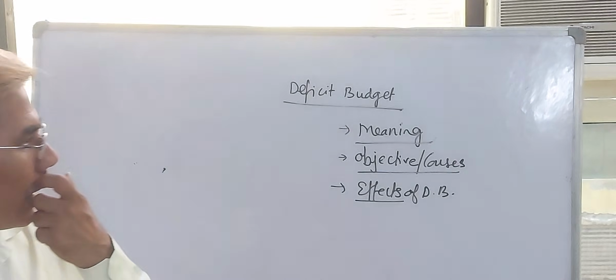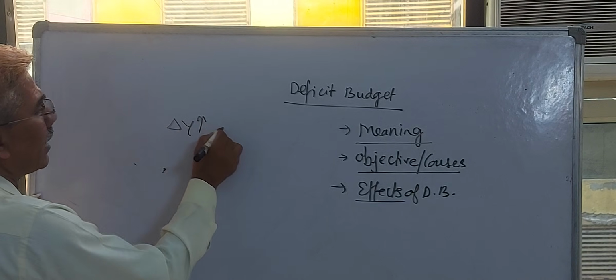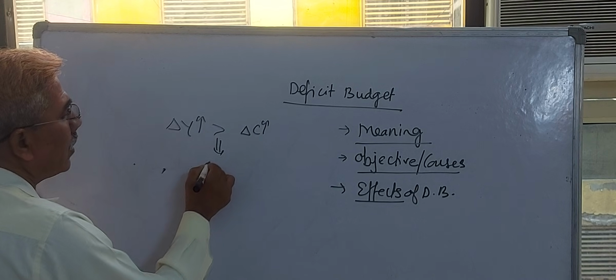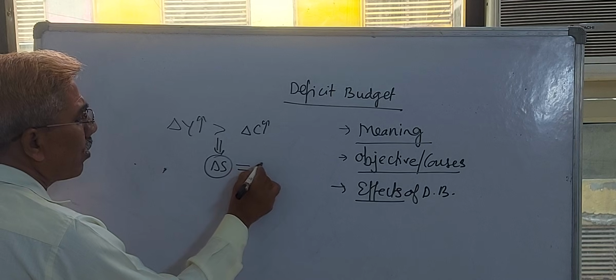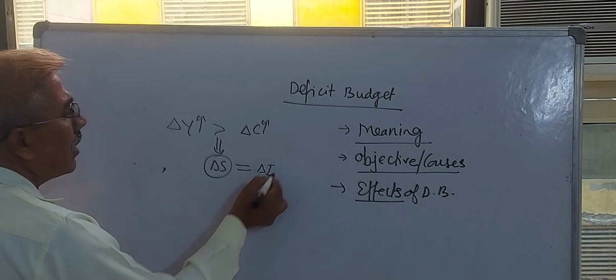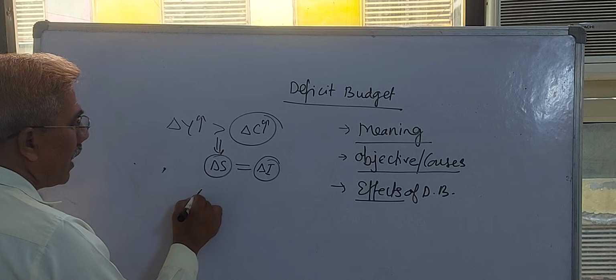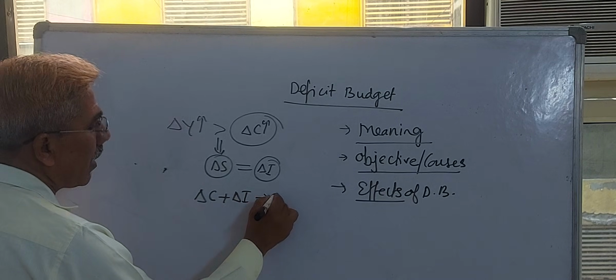But in practice, when income of the society increases, consumption also increases but by less than income. This deficiency is known as savings. Savings are not automatically invested. Consumption and investment together are known as aggregate demand.